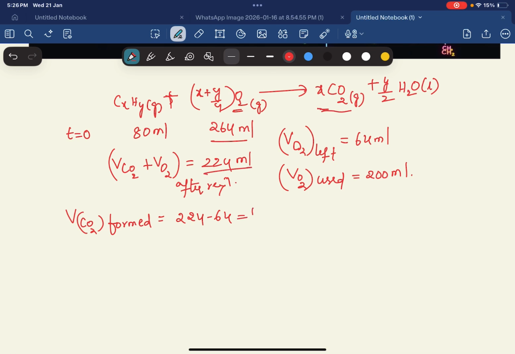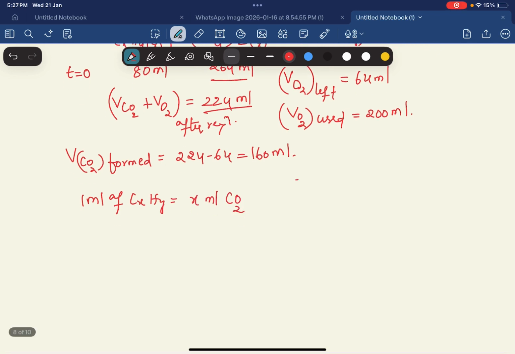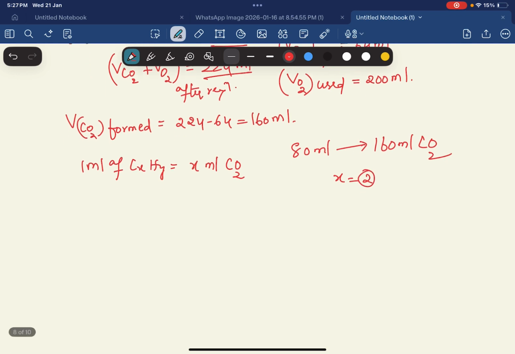So what is the result? 160 ml of CO2 is formed. Now accordingly, 1 ml of CxHy gives x ml of CO2. So 80 ml gives 160 ml of CO2. That means the x value we can take as 2. That means the carbon number is 2.